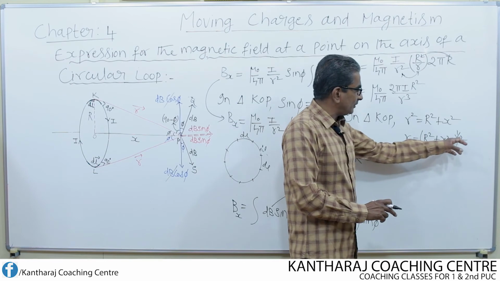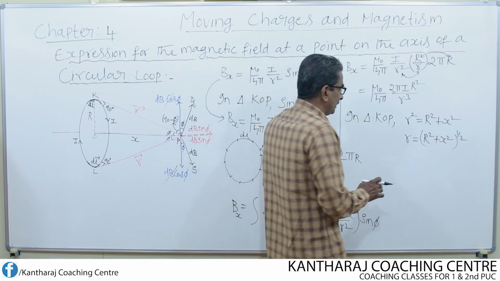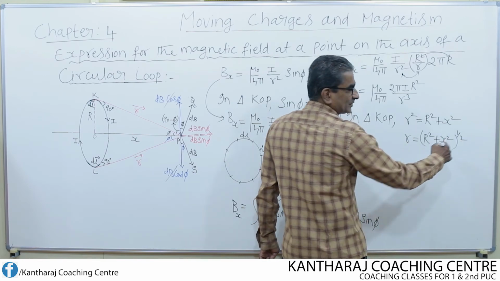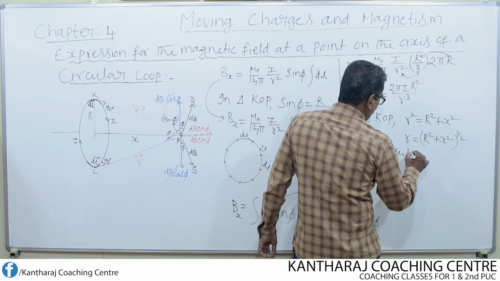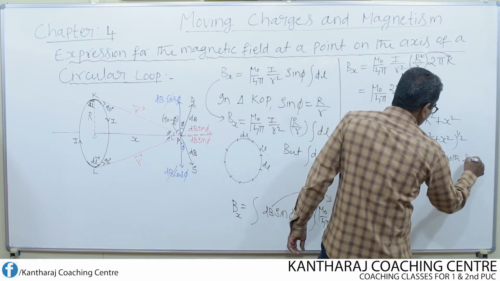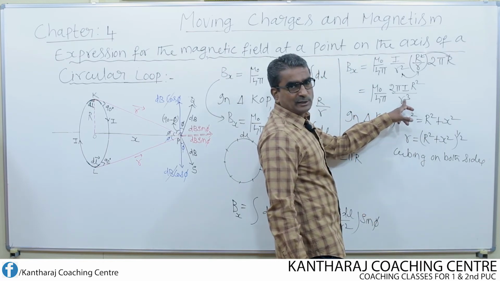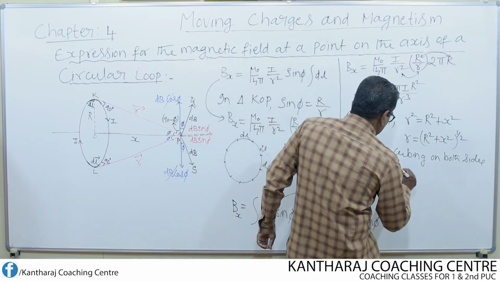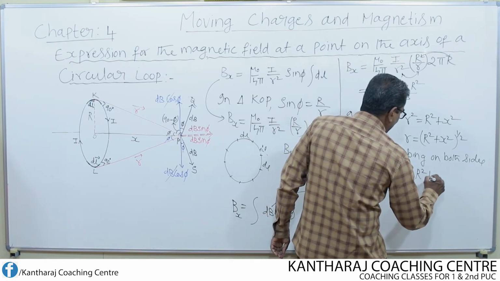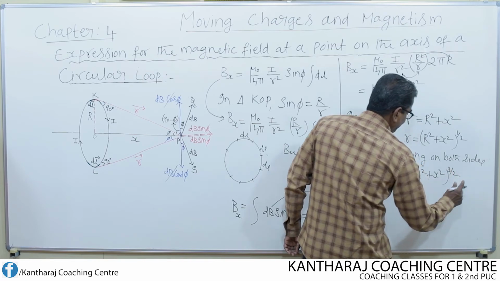Instead of writing square root, I represented that as the power of half. Then cubing on both sides, because r cube is there and I need to find the value of r cube, we get r cube equal to R square plus x square whole to the power of 3 by 2.